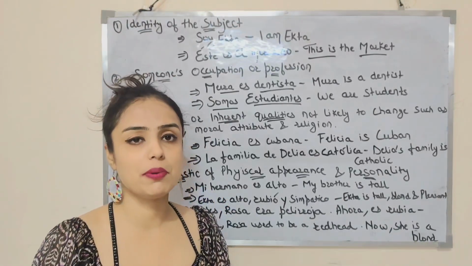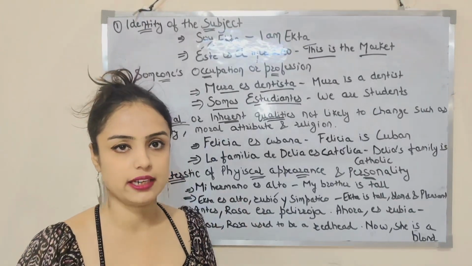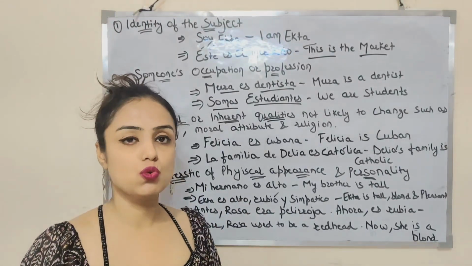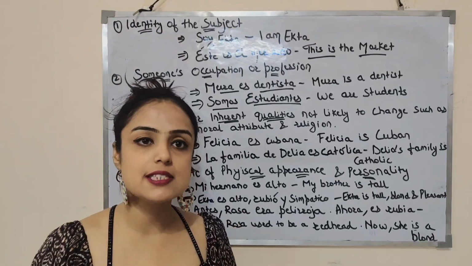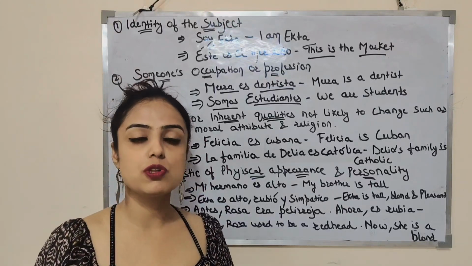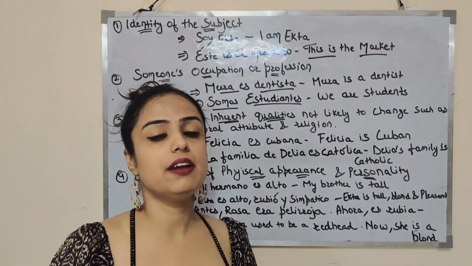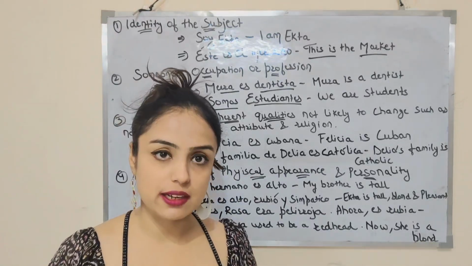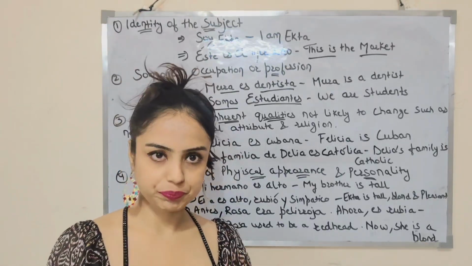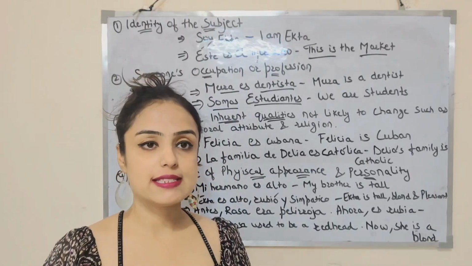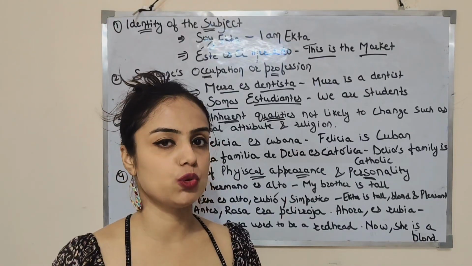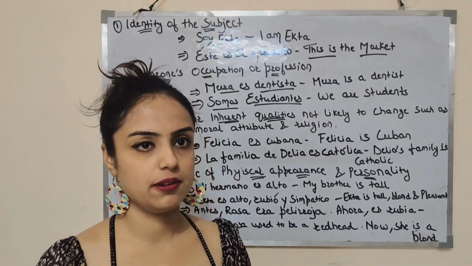Now you have to remember that the indefinite article like un, una, unos, unas is omitted in Spanish when we are talking about someone's profession following the verb ser. But the indefinite article is used if an adjective modifies the occupation. For example, eres un buen estudiante, you are a good student. Vale?